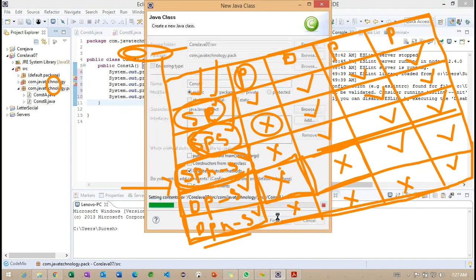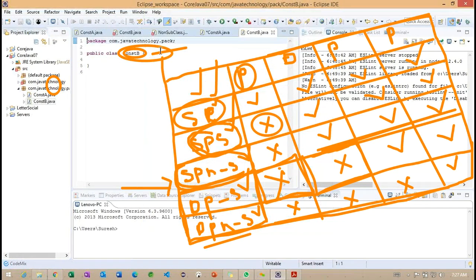Getting the point. So constructor B, I'm trying to create here. Inside this particular constructor B, now what I'm going to do, I'm going to work with the default constructor. Inside this default constructor, we'll try to create an object of constructor A, which resides in the com.java technology package.